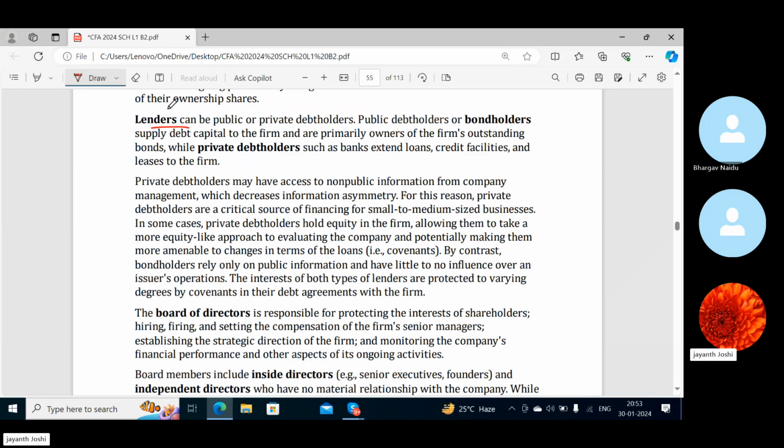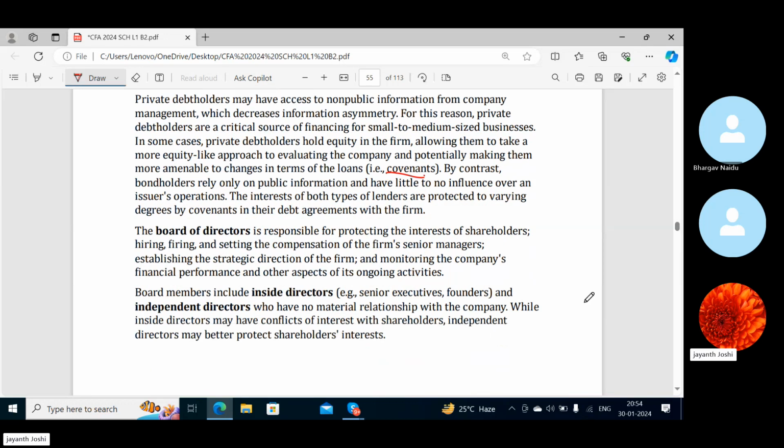But public debt holders get less information. Both of them impose a lot of conditions on the company, called covenants, which would restrict the company from taking further loans without repaying their loans, before opting for some more debt finance.